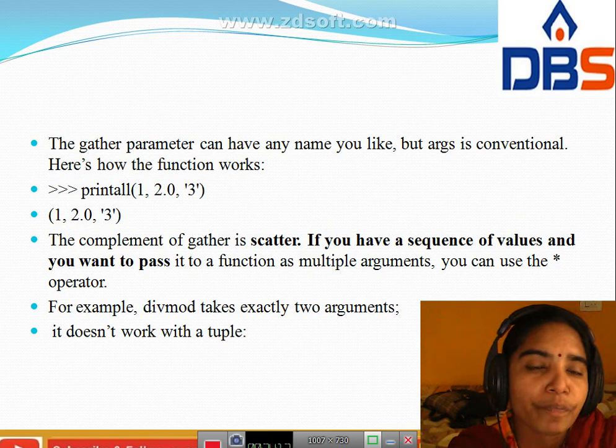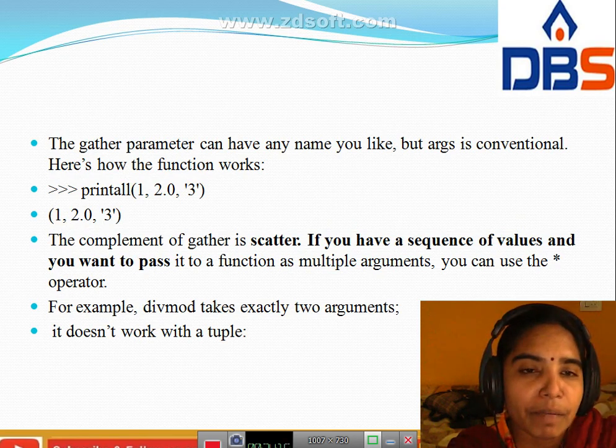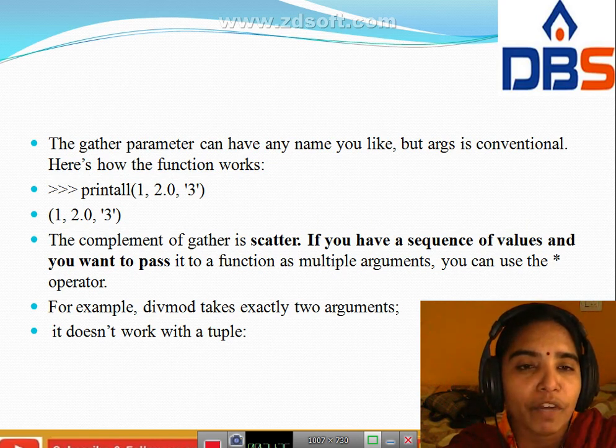Next point is the gather parameter. A gather parameter means an asterisk parameter, and it can have any name. We take printall 1, 2.0, 3, and all these values are printed. The complement of gather is scatter. If we have a sequence of values and want to pass them to a function as multiple arguments, we can use the asterisk operator.